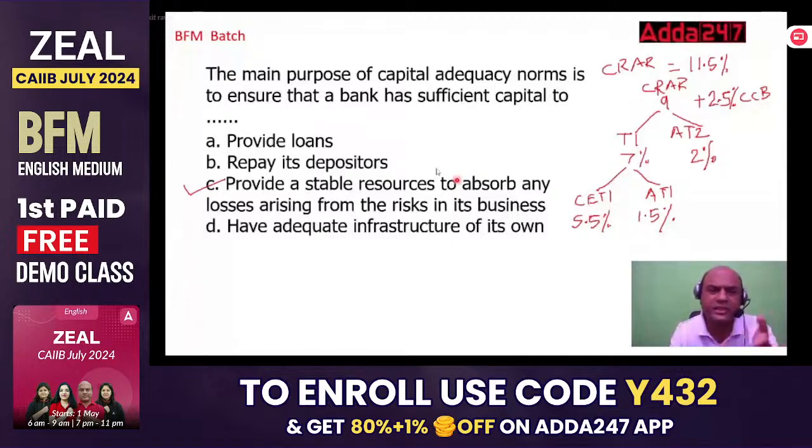So what is the purpose of this CRAR and all these things which we have to maintain? To provide stable resources to absorb any loss arising from the risk in the business, right? So suppose if I am suffering any loss, if I have urgent loss, means many times it happens. Even after taking all the precautions, we have losses. So to cover those losses, we must have adequate capital. Okay. So the purpose of this capital adequacy ratio is to absorb the losses in the urgent situation.